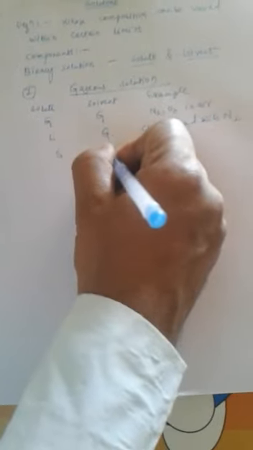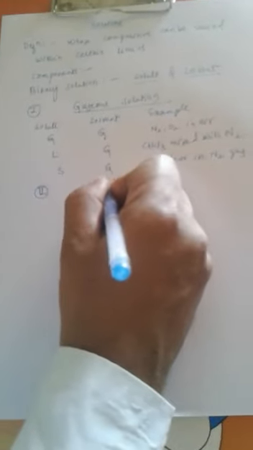If the solute is in a liquid state and the solvent is gas, the best example is chloroform mixed with dinitrogen gas, N2. If the solute is solid and the solvent is gas, the best example is camphor in nitrogen gas.